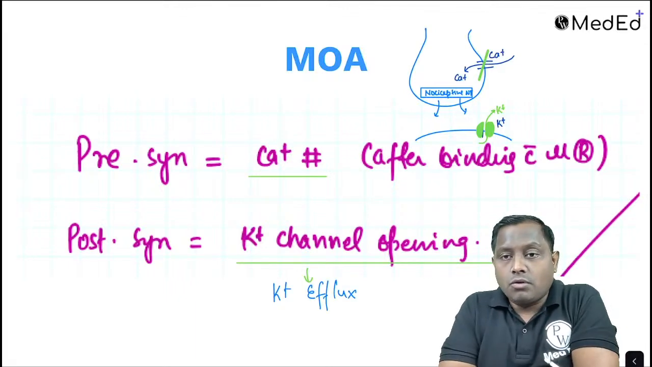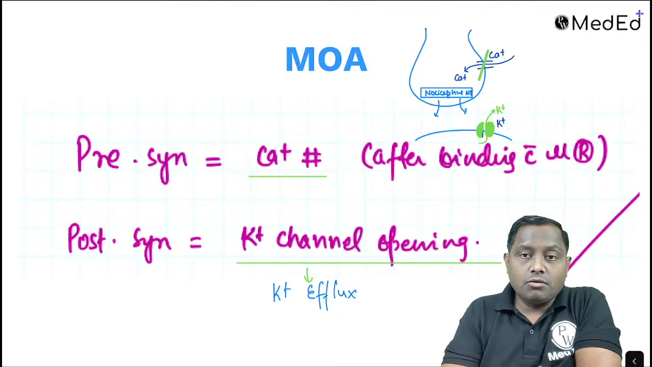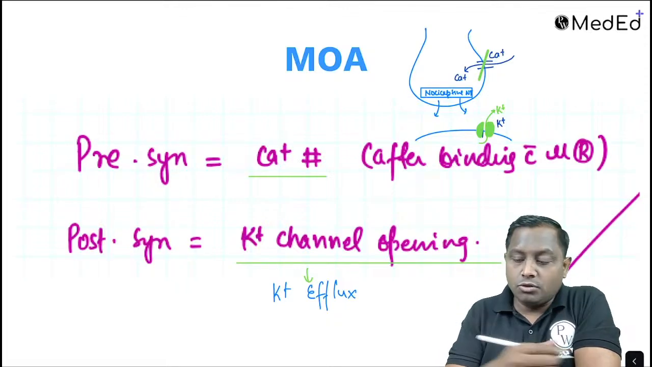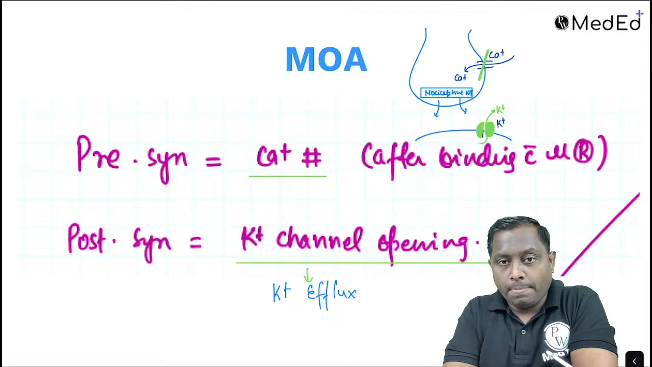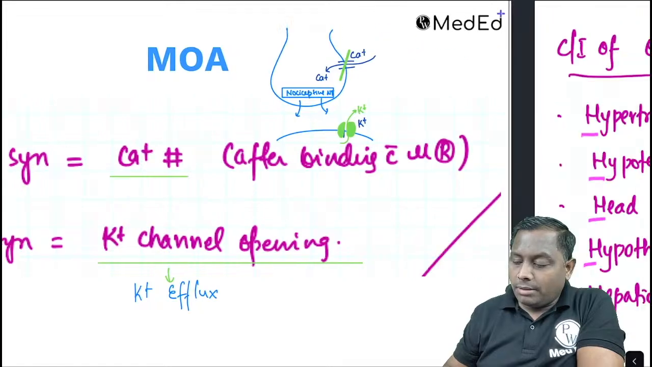We do not want to cause the depolarization of the neuron. We do not want this nociceptive neurotransmitter to work. Okay? Making sense? So this is the mechanism of action.